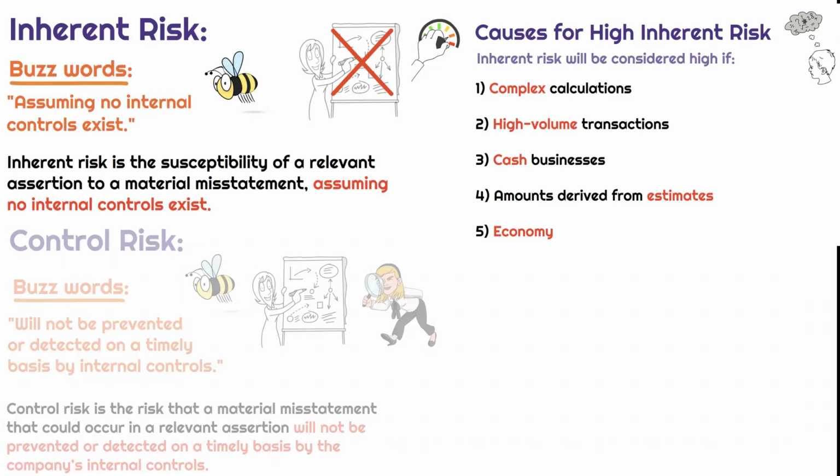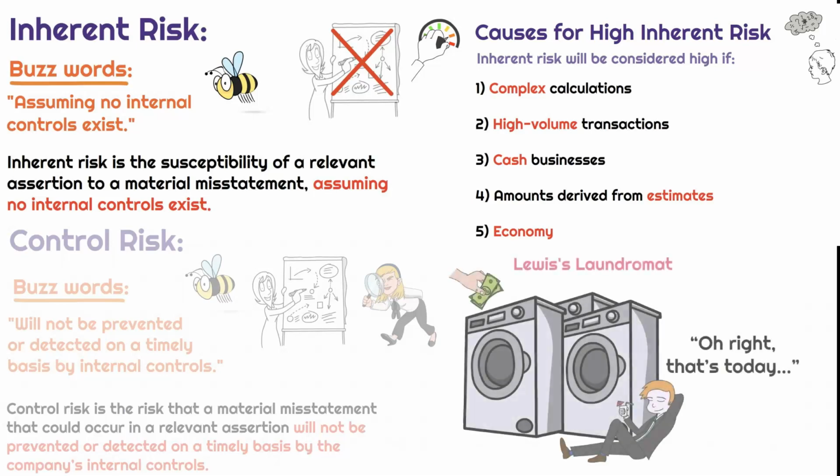Okay, so ultimately these are risks that are out of our control as the auditor. It's even out of management's control, but it doesn't mean that they don't exist. In the case of Lewis, he is accepting tons of cash transactions, right? That means maybe there isn't a huge paper trail. So it makes it harder for Detective Lucy to grab that information.